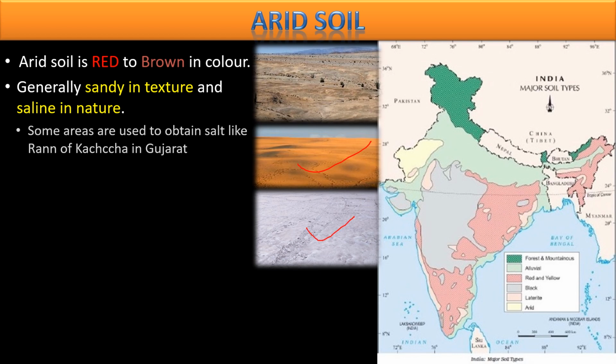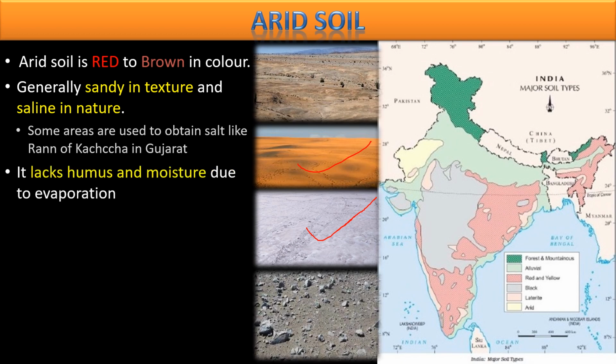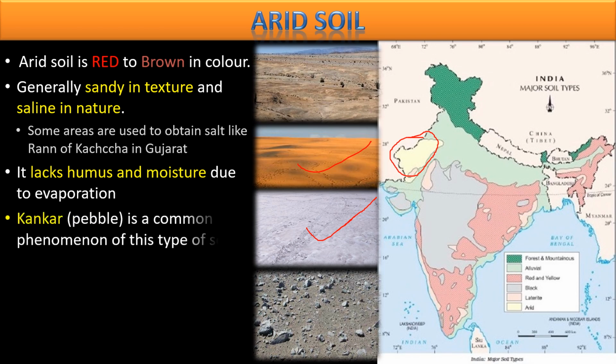This is salt content. This soil, this is in Rann of Kutch in Gujarat, is so saline that salt is obtained from it. Due to high temperature, there is a lack of humus and moisture. Of course, this soil is mostly found in the Rajasthan area, the Thar desert.